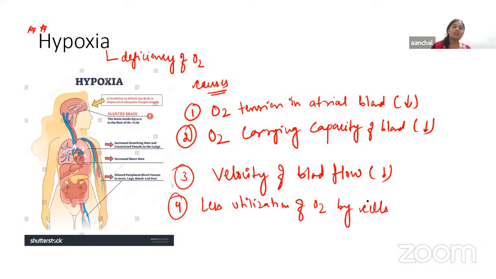So these are the causes, and based upon these causes, we have classified hypoxia as hypoxic hypoxia, anemic hypoxia, stagnant hypoxia, and histotoxic hypoxia.